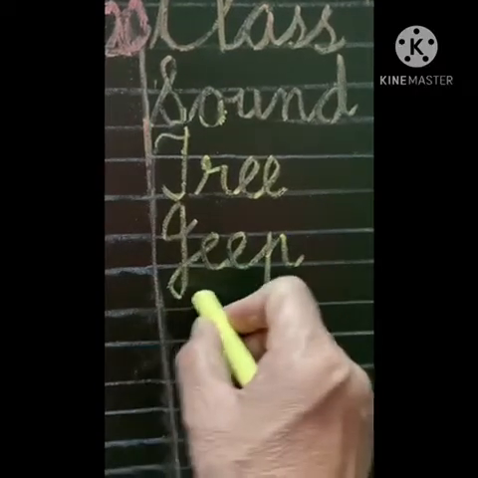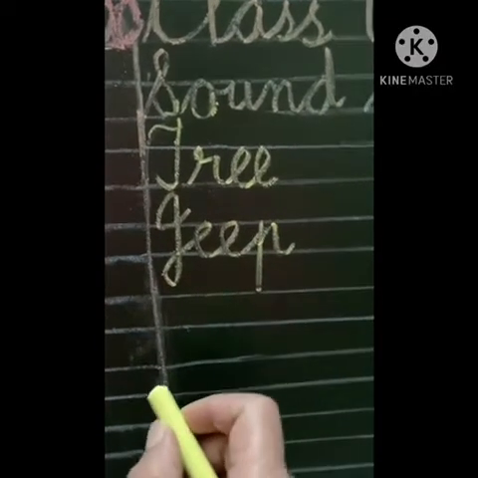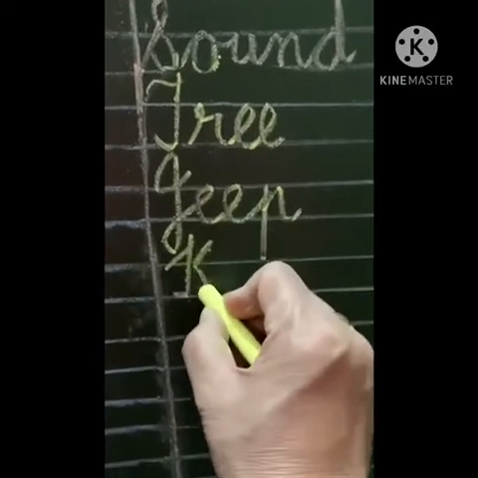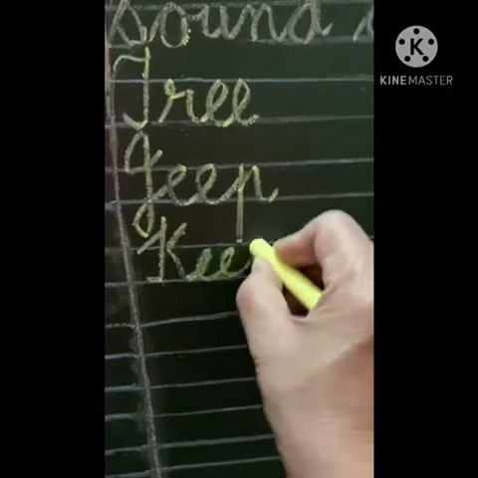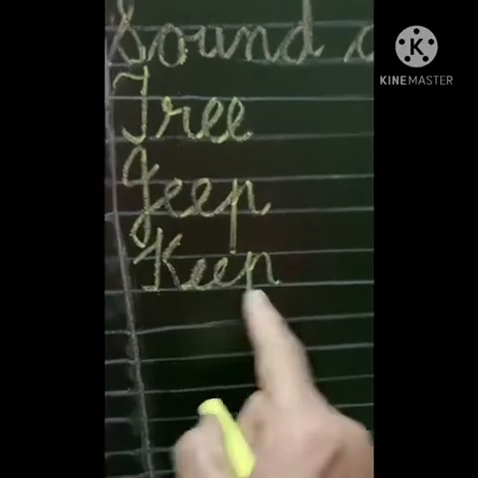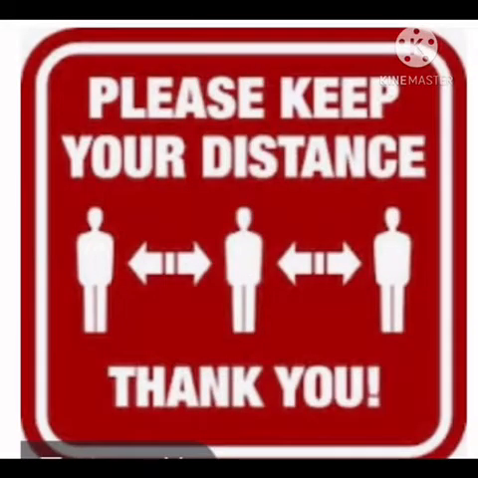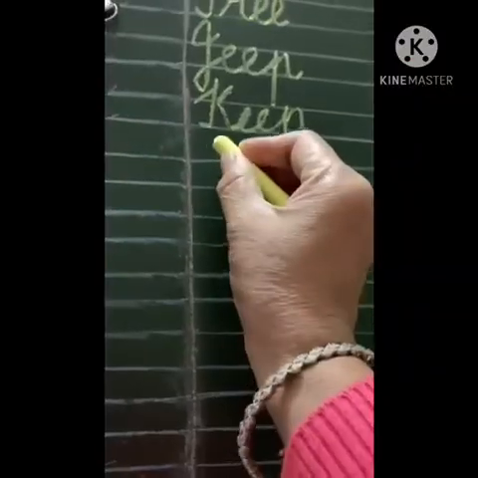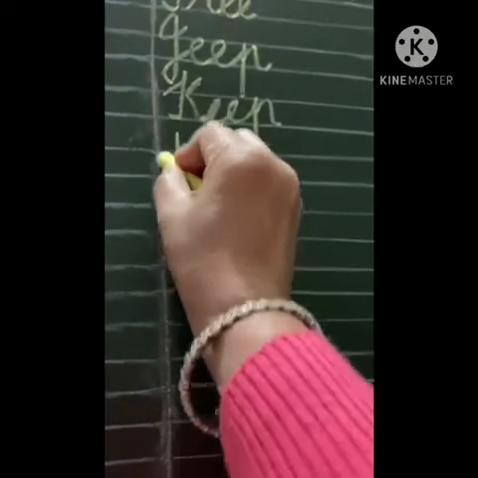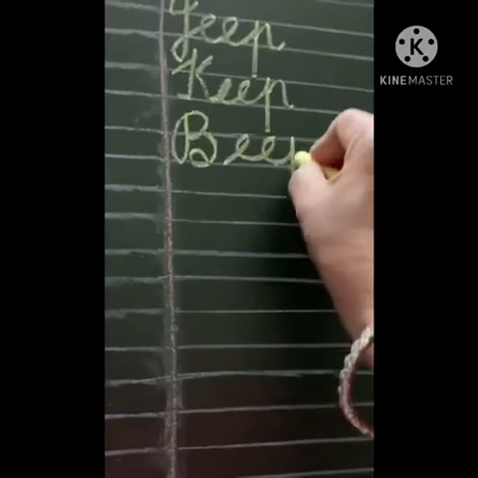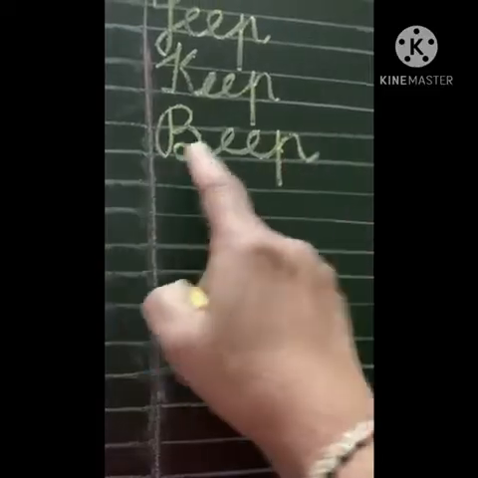Jeep. Next word we have is starting with K capital. We will write K capital, double E and P. Keep. It is very important nowadays to keep distance. Next word starting with B capital, double E and P. Beep. Sound of a horn is called beep.